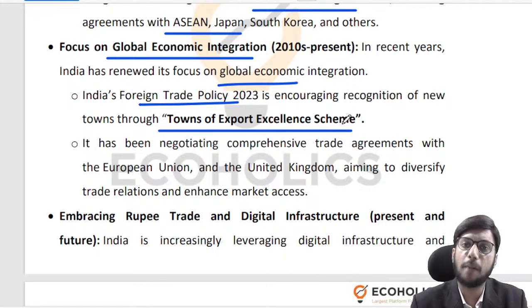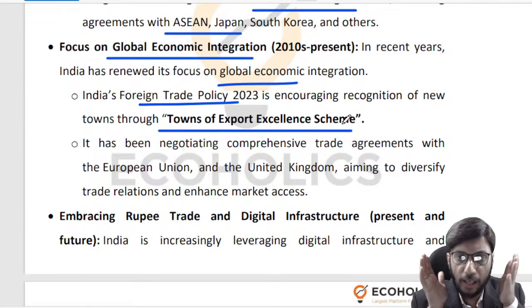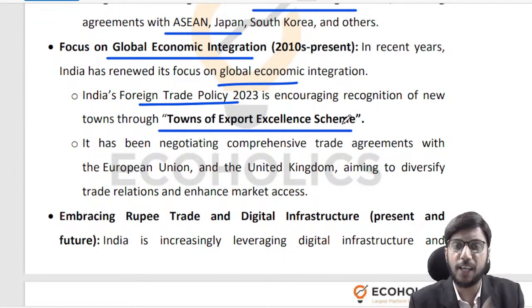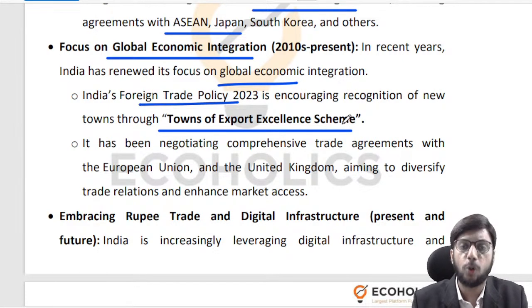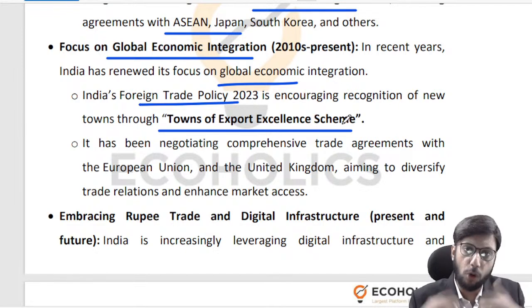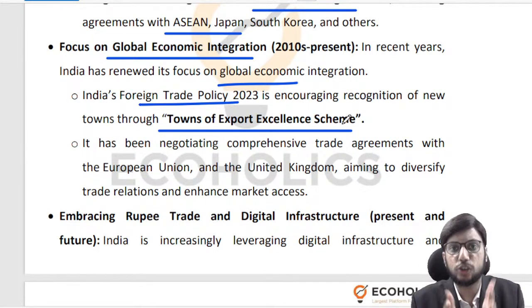So ideally, those hubs should have the soft as well as the hard infrastructure in place, right? Which can help them become true towns of export excellence. You will not only require a mindset, an attitude, not only within entrepreneurs, but also within bureaucrats, down to the local policeman who is basically allowing the trucks to move freely or not move freely, right?